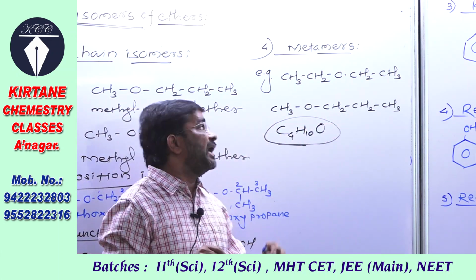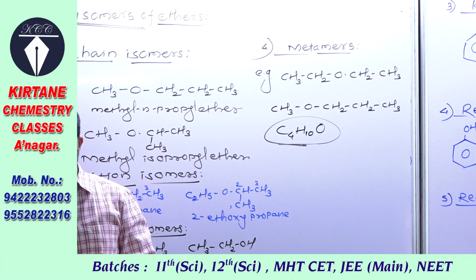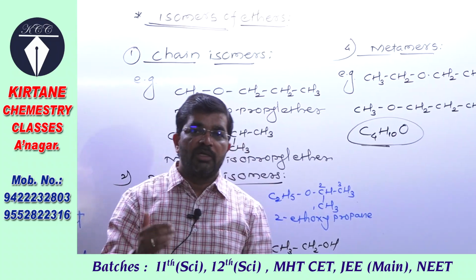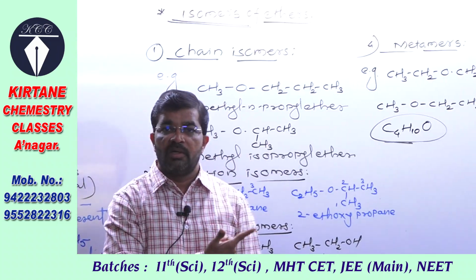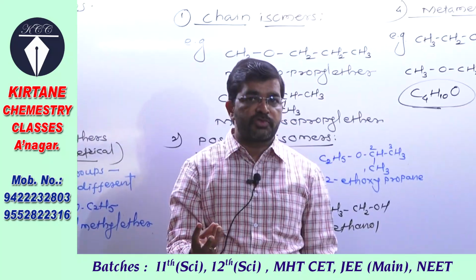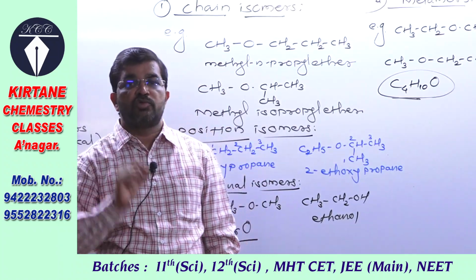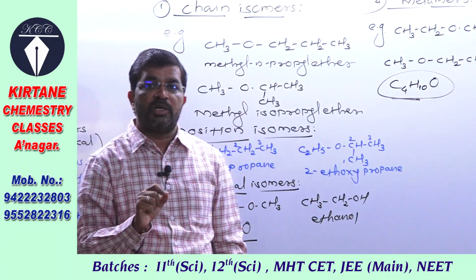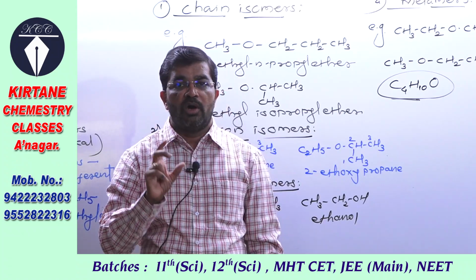So this type of isomers are called metamers or metamerism. Here one point you have to remember: this type of isomers, that is metamers, is shown by ether. Other compounds, that is ketones and amines as well as esters, can also show this type of isomer, that is different alkyl groups attached to the functional group or that heteroatom.